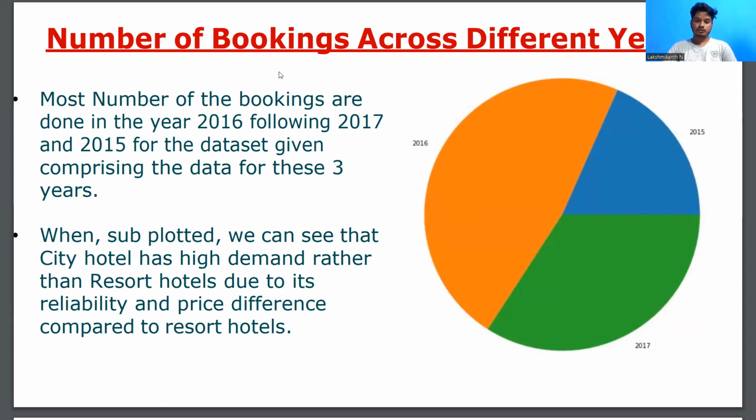This is phase two. In this phase we checked the number of bookings across the different years. We have three years in our data set: 2015, 2016, and 2017. You can observe by looking at this chart that 2016 has the most bookings compared to 2017 and 2015. It has been shown there.